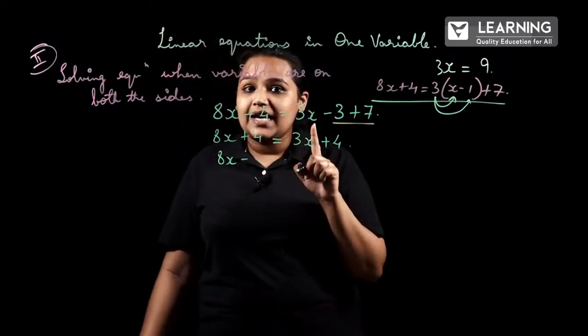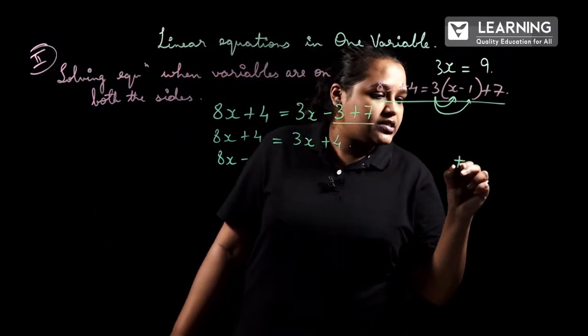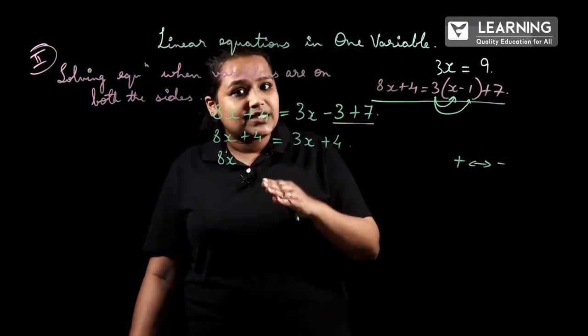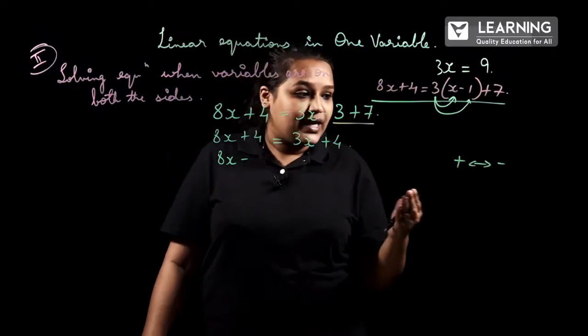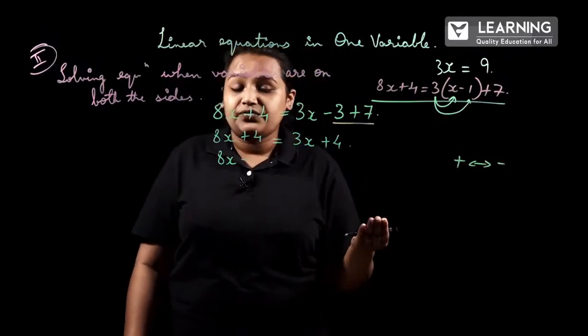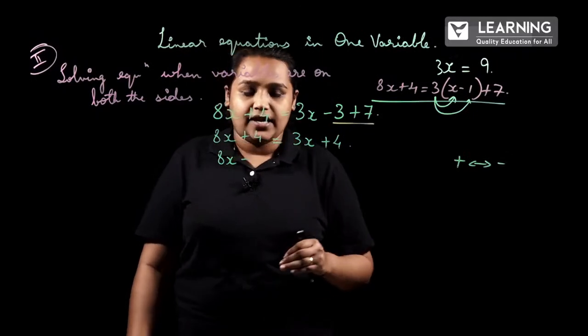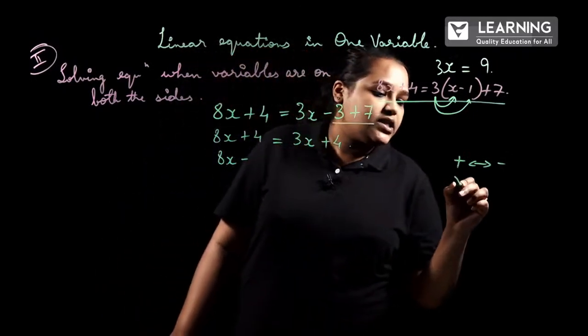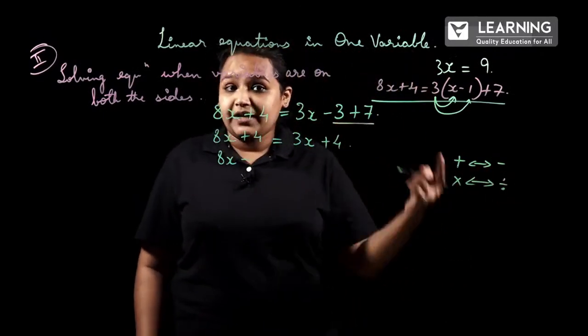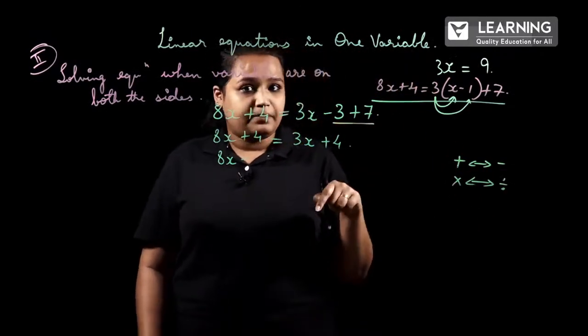In the previous class we studied the positive sign will become negative when it is shifting from one side to other side, as well as negative will become positive when it is shifting from one side to other side. In multiplication and division, multiplication will become division, division will become multiplication.